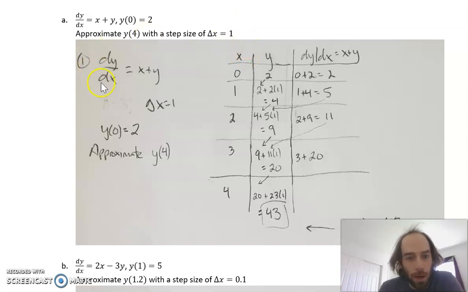So what do we do? Well, we've got my differential equation right here. My delta x is 1. I like to identify that y of 0 is 2, and I want to approximate y of 4. So I take this 0 right here, and it goes in here, because that's the x value, and the y value that corresponds with that is 2. Then in this next column here, I do a calculation for the slope at that point. Well, I know the slope is x plus y, so I take the 0 plus the 2, and that gives me a slope of 2. Pretty simple. Then I go to the next line.